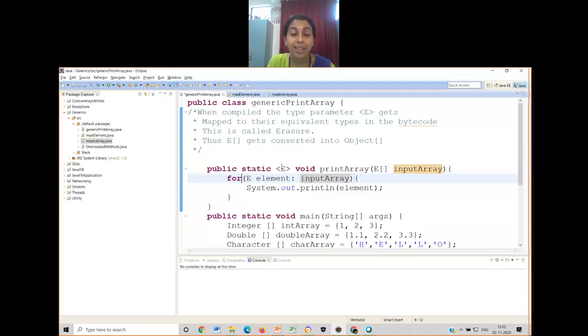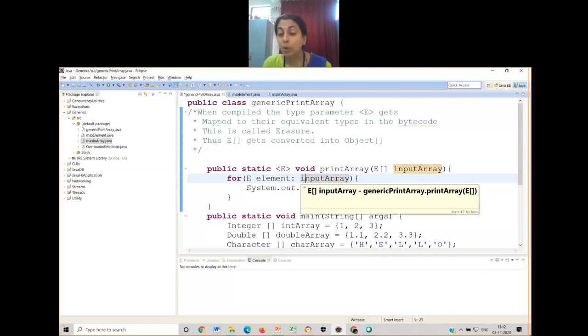In order to have that kind of flexibility, I have a different variety of writing a for loop in Java. Other than writing initialization, termination condition, increment, decrement, I can use the for loop like this. What is that? Capital E, every element in the input array. How do I write that? Look at the way I'm reading. Every element, capital E, in input array. This is how we read it.